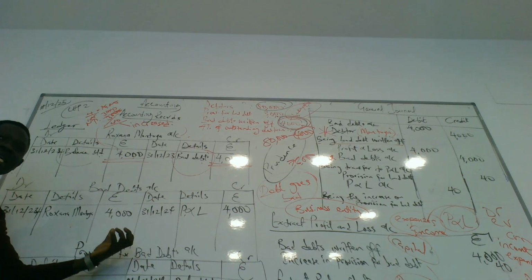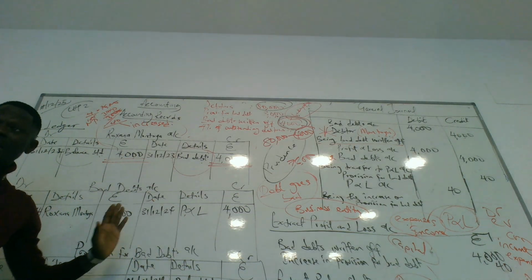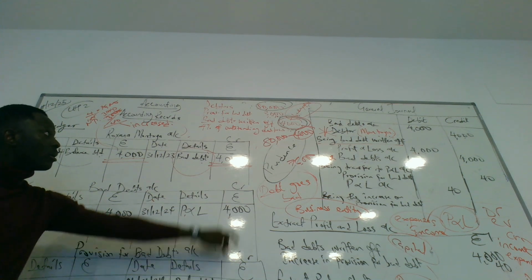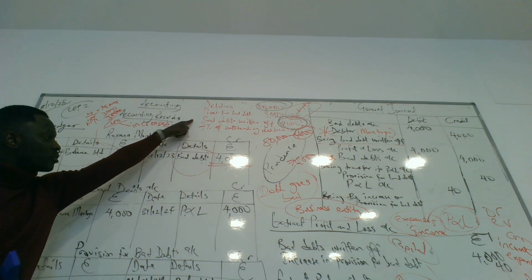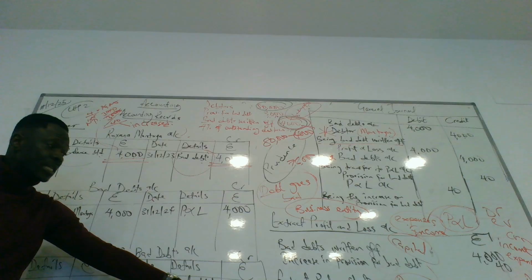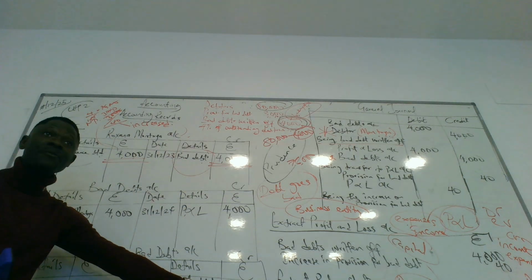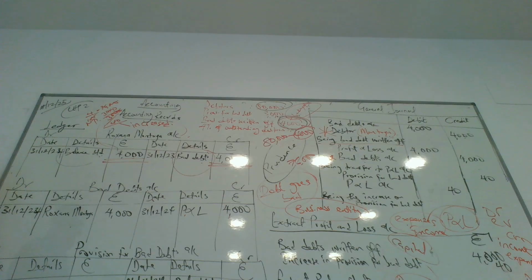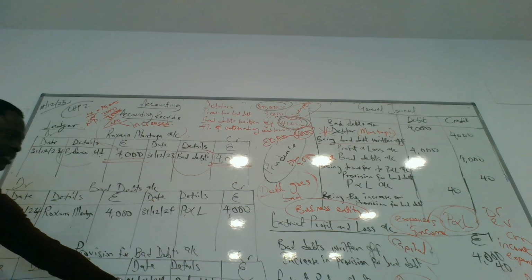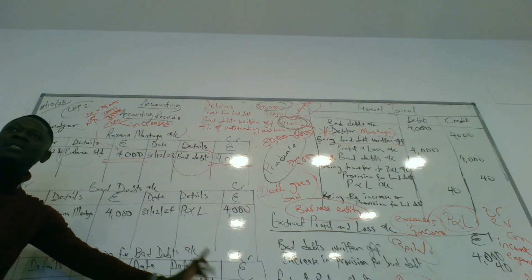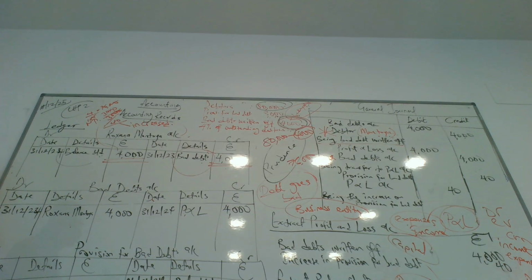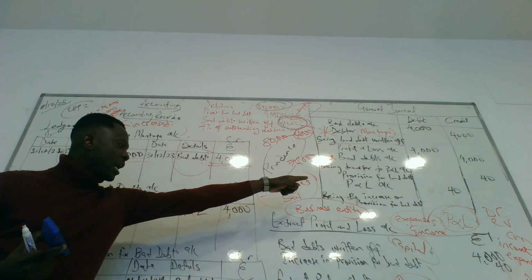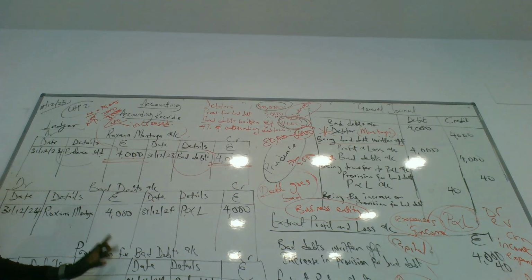So in the provision for bad debt account, we're going to have both on the credit side. The balance brought down from the previous year, the old provision for bad debt 3,000, and the new one which has increased by 40, making 3,040. The new provision. And that's it. The balance brought down. Both of them are expenses for the business. So this is the ledger for provision for bad debts.